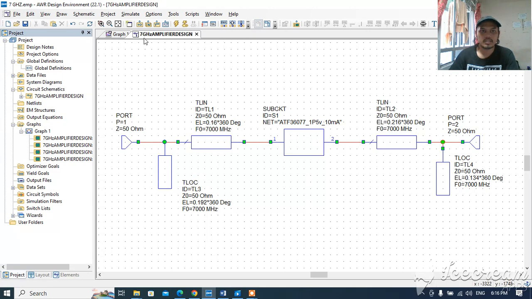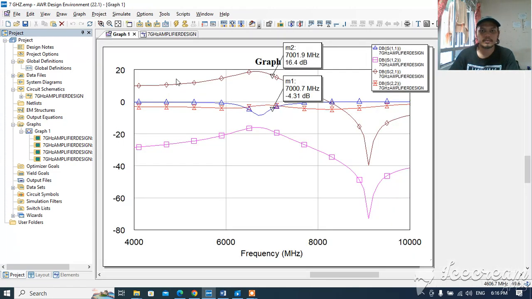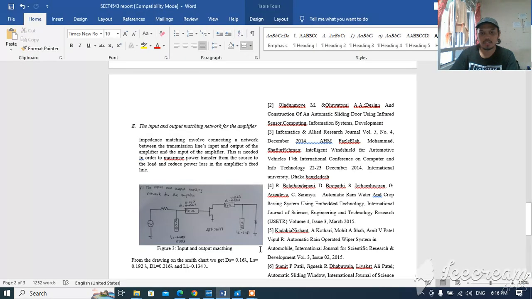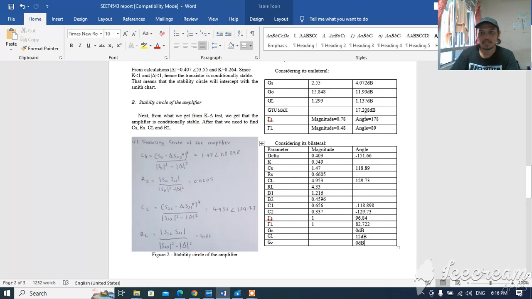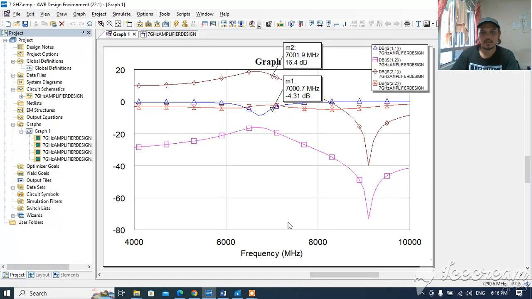After I run this circuit, I get that the maximum gain at 7 GHz is 16.4 dB, and it's close to the value of the calculation, which is 17.208 dB. So I consider that the circuit simulation value is close to the calculation.